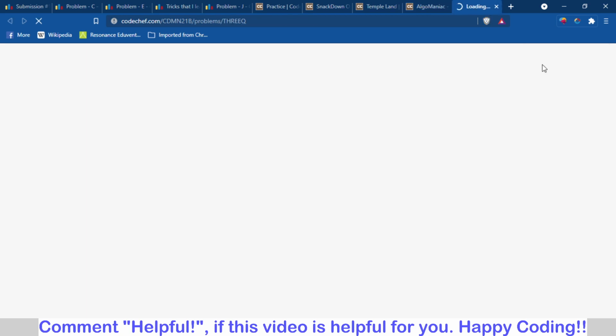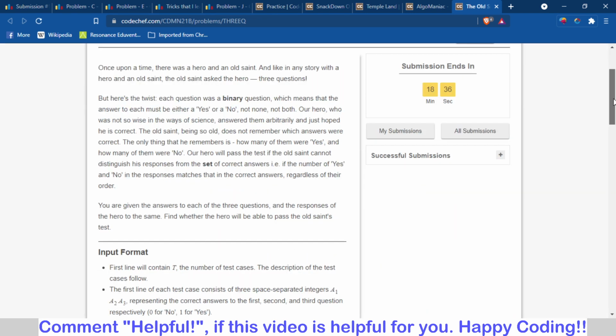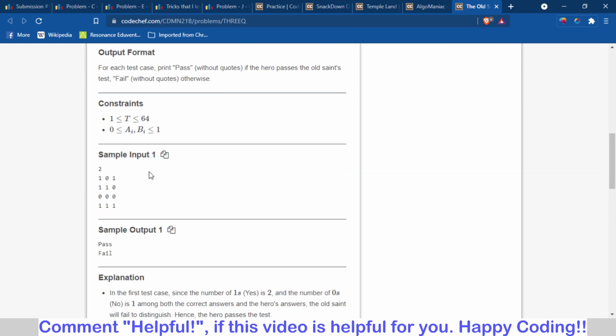The first problem is very easy. You can just get the idea by seeing the problem statement. There is given a binary array which contains 1 and 0, where 0 indicates the number of no's and 1 indicates the number of yes. Basically, it is the answers to a particular question asked by a saint to a hero. If the number of yes and number of no are equal in both cases, there will be 2 arrays for each test case, then the answer will be pass, otherwise the answer will be fail.